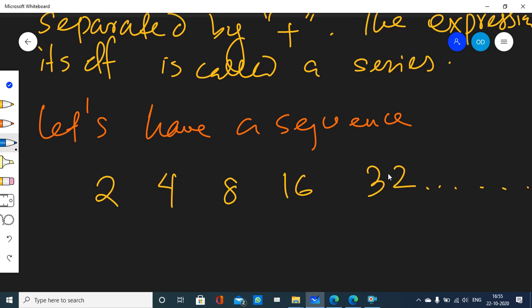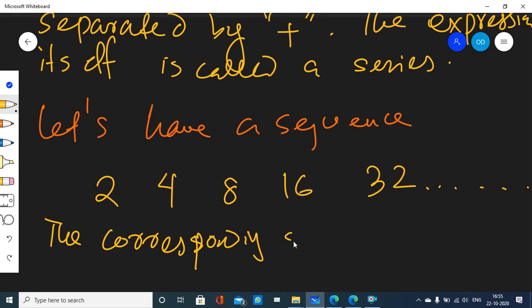What is a series that is related to this sequence? The corresponding series is